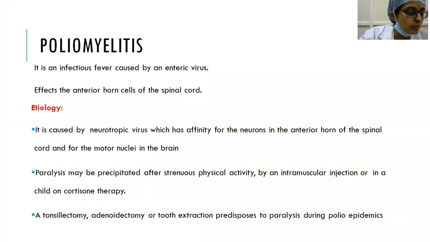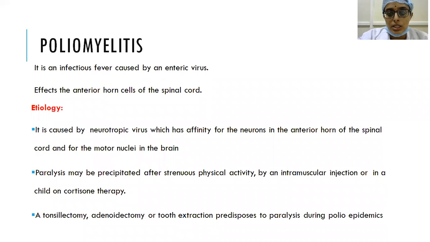So, first coming to poliomyelitis. Poliomyelitis is an infectious fever which is caused by an enteric virus. It belongs to the Picornaviridae family, and most commonly the anterior horn cells of the spinal cord are affected. So, by this you can make out that mainly the motor function of the muscles is affected because anterior horn cells are affected.